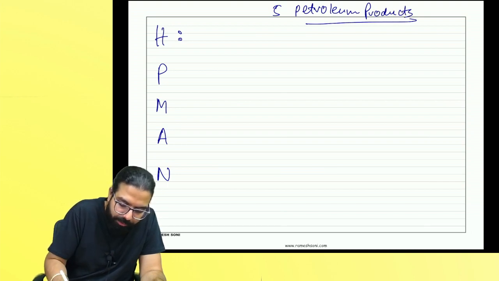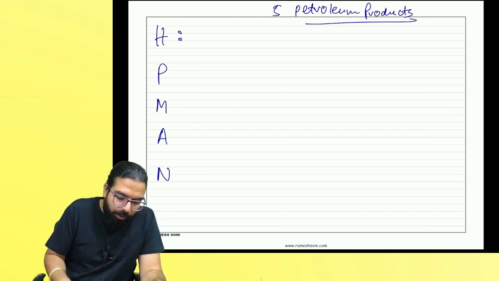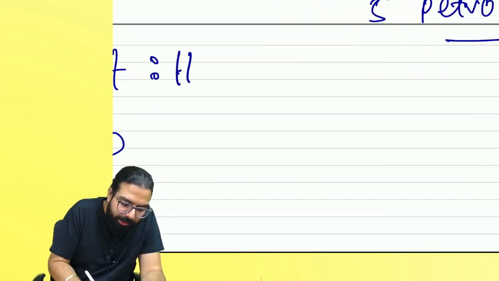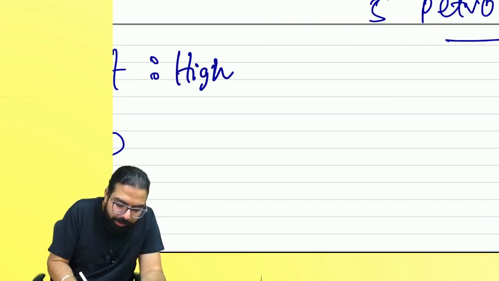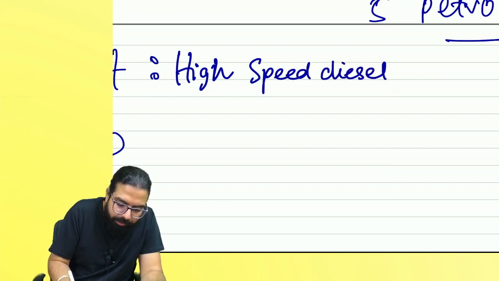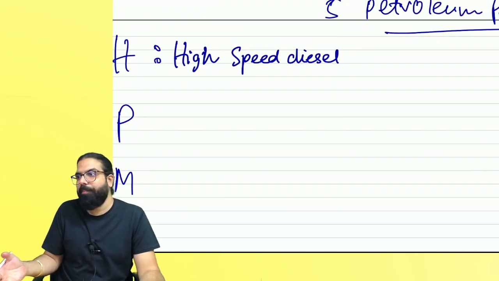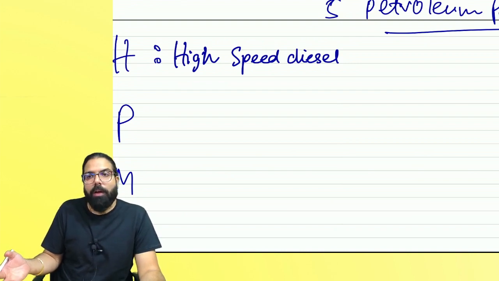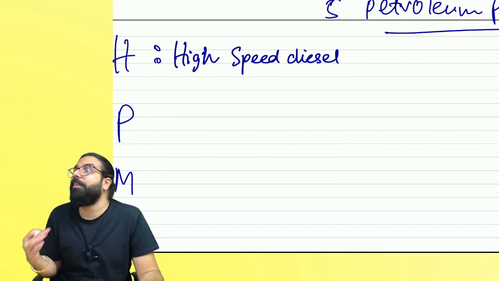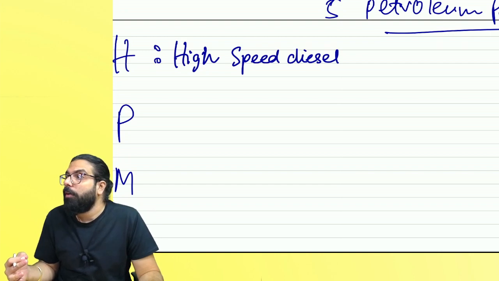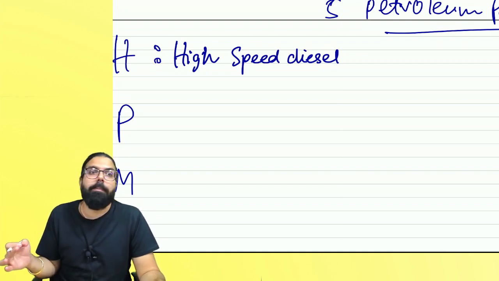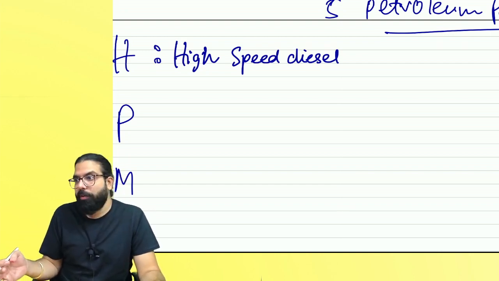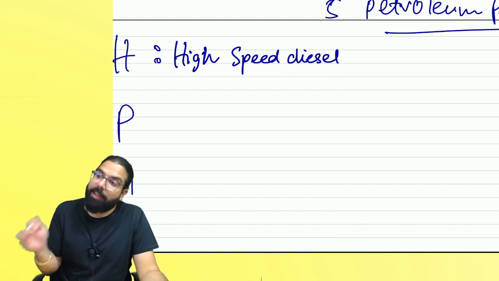Five petroleum products. Sir, what are the five petroleum products? H means high speed diesel. You know diesel. On diesel, what does the central government charge? Central excise duty. Whenever diesel is manufactured, the government will charge central excise duty.